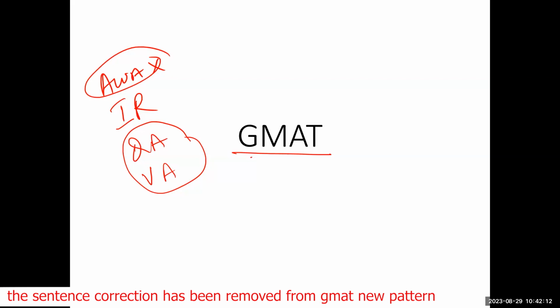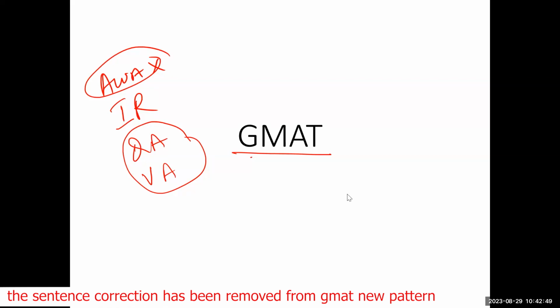Another thing is that earlier in QA and VA, you could not move back and forward. Once you had attempted a question, you moved forward and could not come back. But in the new pattern, they are going to allow you to mark three of the questions, any three that you want to review, and you will be able to come back and change the answers for these three particular questions. It will only be applicable for three questions. That's it. Okay, these are a few changes.